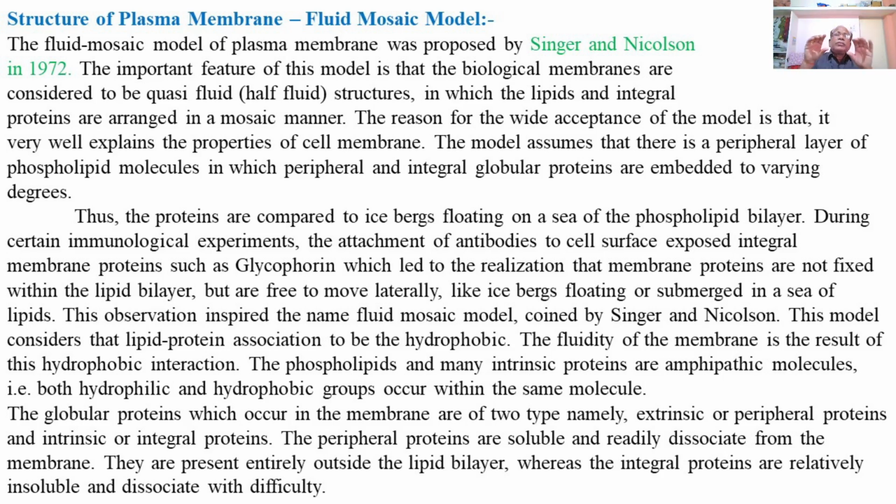One thing that everyone should keep in mind is that the fluid mosaic model of the plasma membrane is composed of a large quantity of proteins, 60%, and 40% lipids.